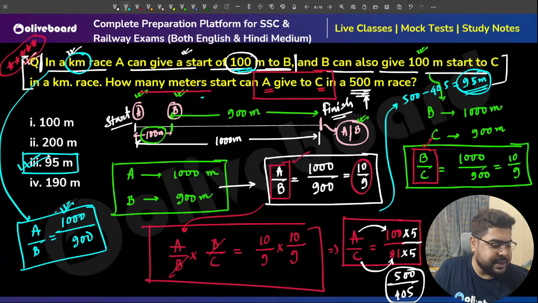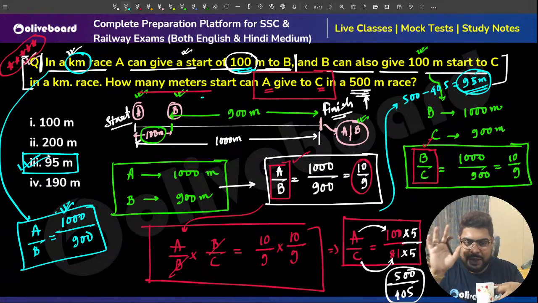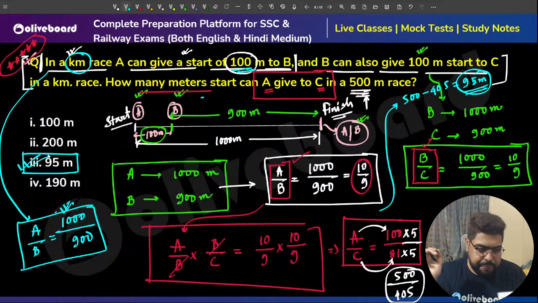Is it absolutely clear, everyone? Absolutely clear. Same question we'll do a PYQ now. Last question we'll do a PYQ, but please understand if this is clear to everyone or not. The biggest pitfall of this type of question, please understand this. I've seen so many students mark this answer.